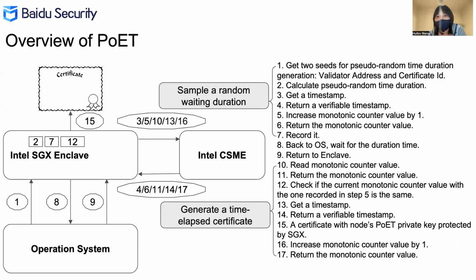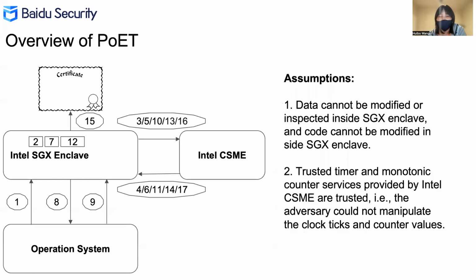The reason for this workflow's success is based on the following 2 assumptions exclusively made by POET. Assumption 1, data cannot be modified or inspected inside the SGX enclave, and code in there cannot be modified either. Assumption 2, the trusted timer and the monotonic counter service provided by Intel CSME are trusted. Specifically, the adversary cannot manipulate the clock ticks and counter values.